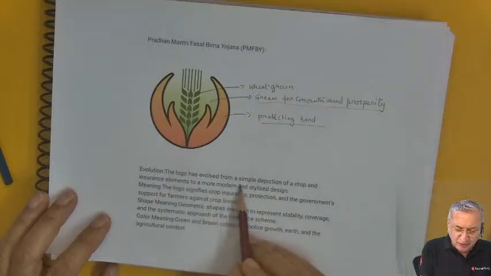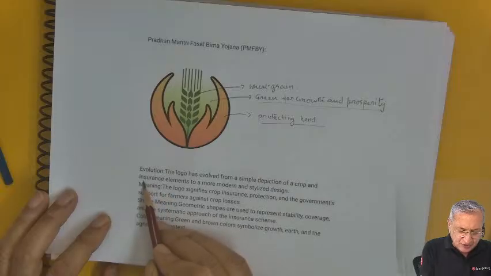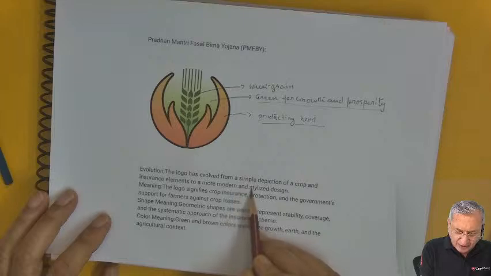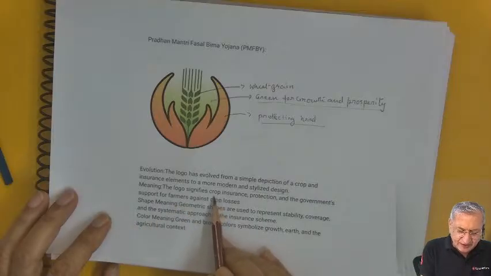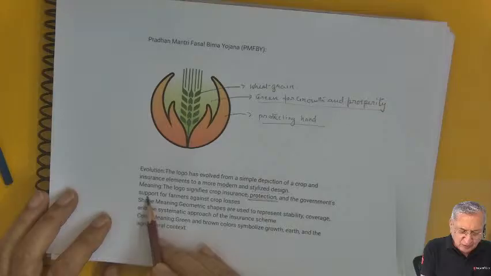Evolution: the logo has evolved from a simple depiction of a crop and insurance element to a more modern and stylized design. Meaning: the logo signifies crop insurance protection, and the government support for farmers against crop losses.